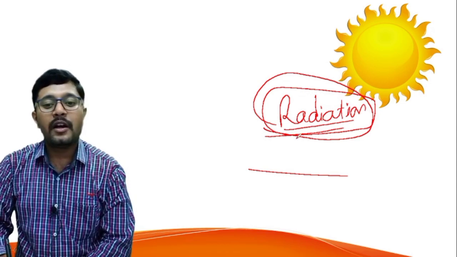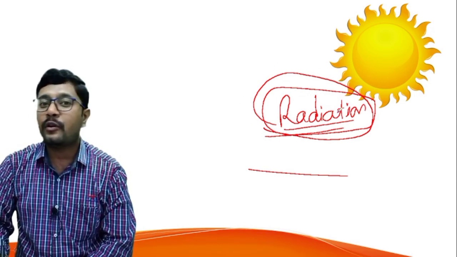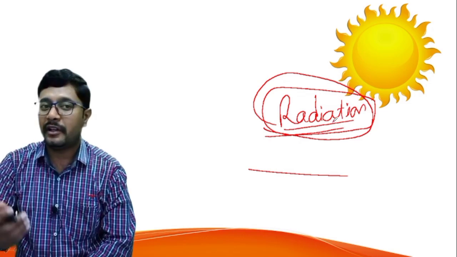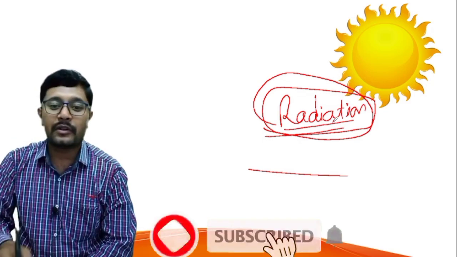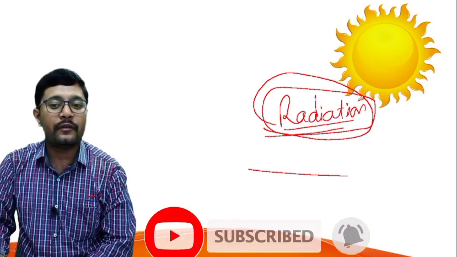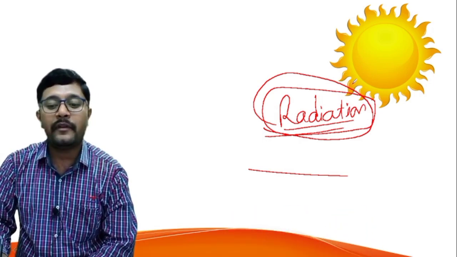Okay, so for the transfer of heat by radiation, they do not need any medium, that means they do not need any metals or air. Clear? In vacuum also these radiations pass. So for that reason, the sun transfers its heat in the form of radiation.